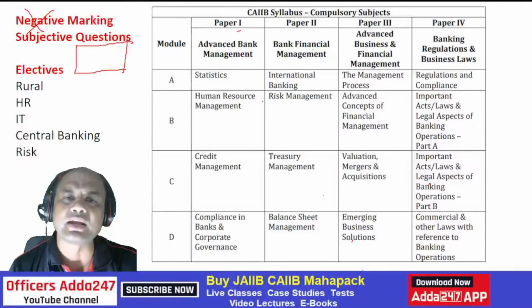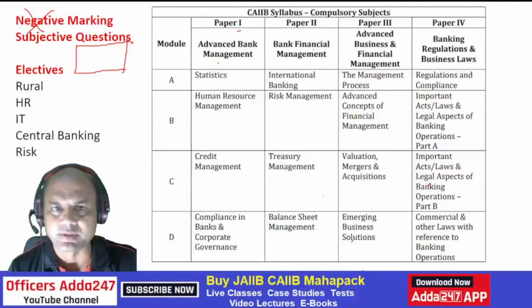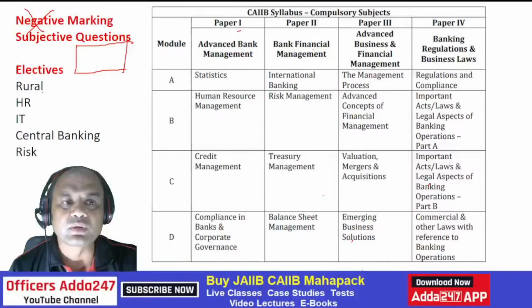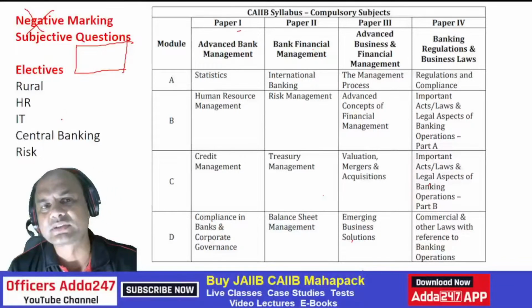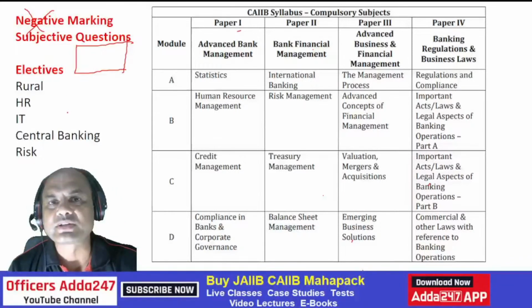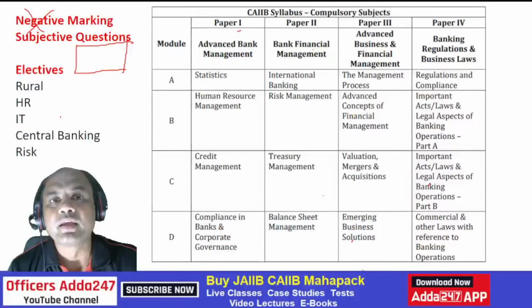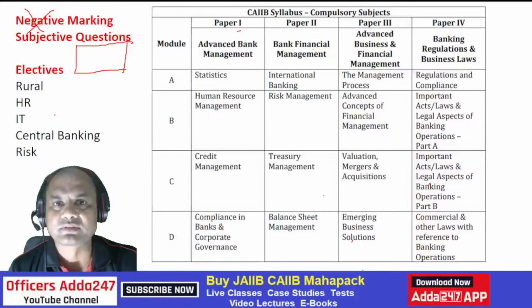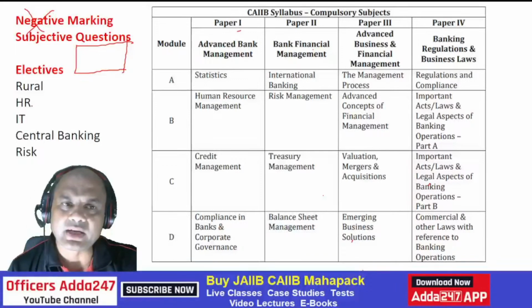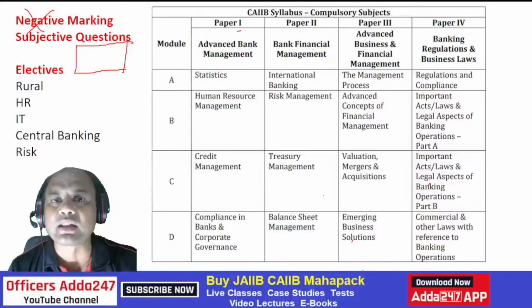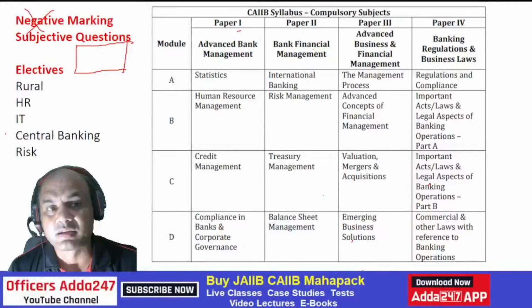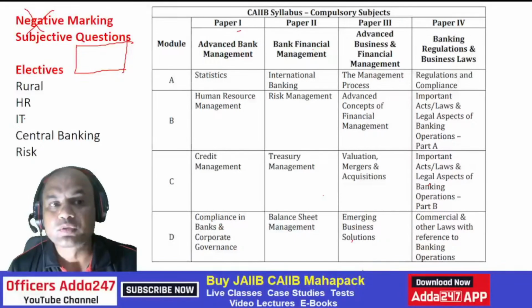Whenever I take up ABM, I'll give the same for ABM. Electives: rural, HR, IT, central banking and risk. Select that elective in which, number 1, you have worked, and number 2, you have studied something about it. If you are totally new to any subject, don't select it. Many times I have seen students working in retail banking who wish to have their career in IT, banking IT, so they take IT. That is not the right way.